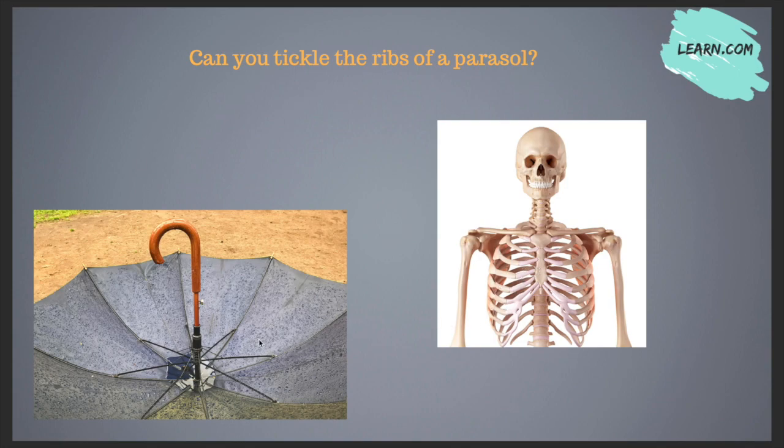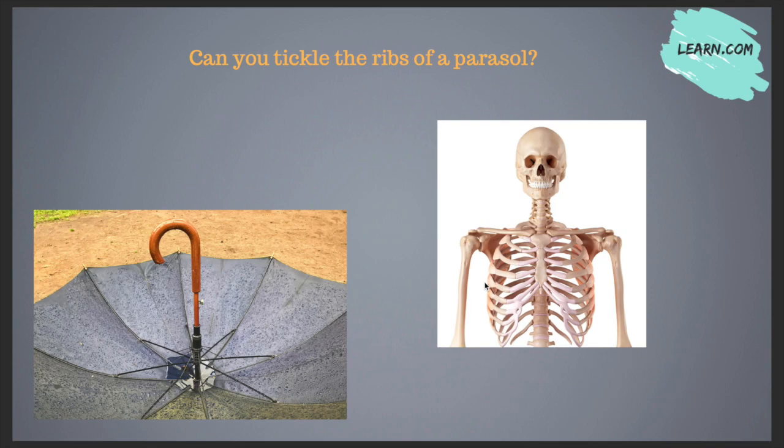And the ribs of a parasol, that is an umbrella, are the small thread-like metallic structures. Tickling means touching a body part lightly so as to excite the surface nerves and cause uneasiness or laughter.